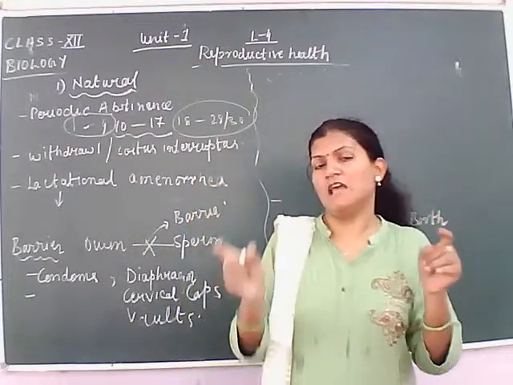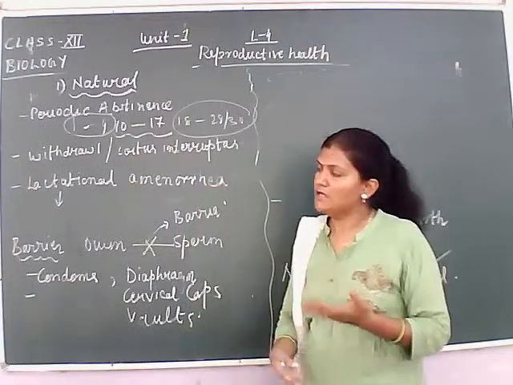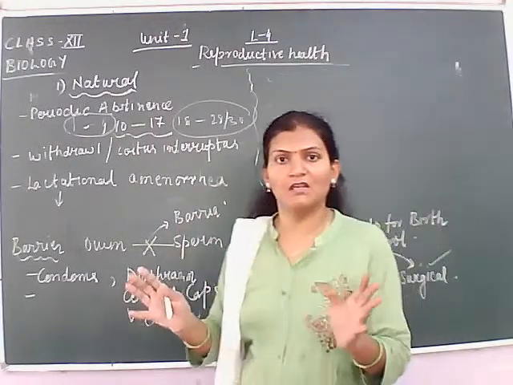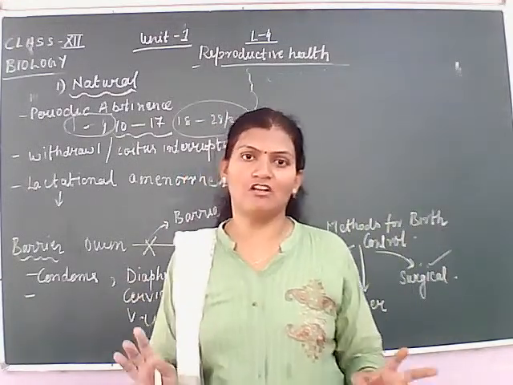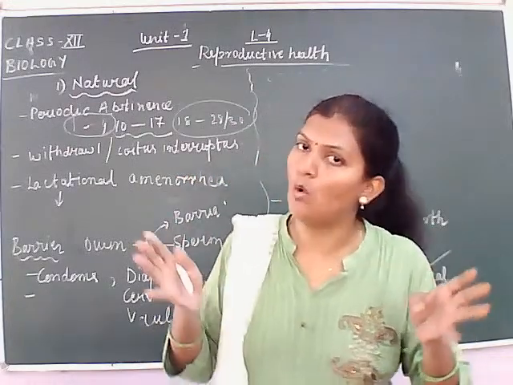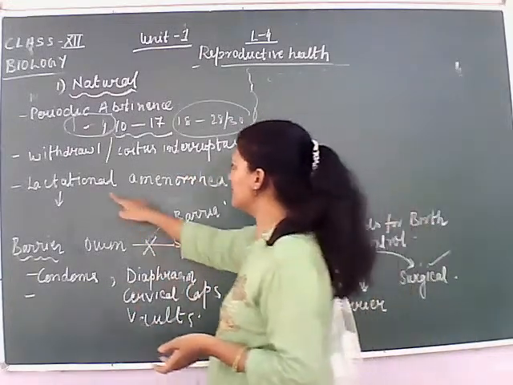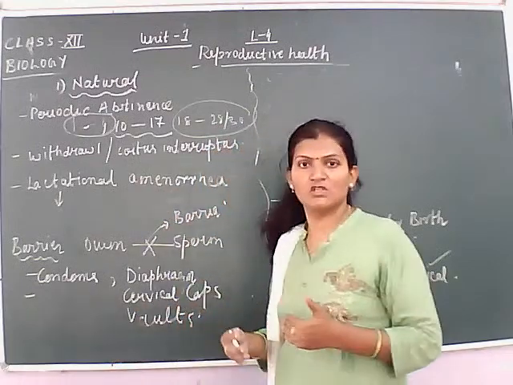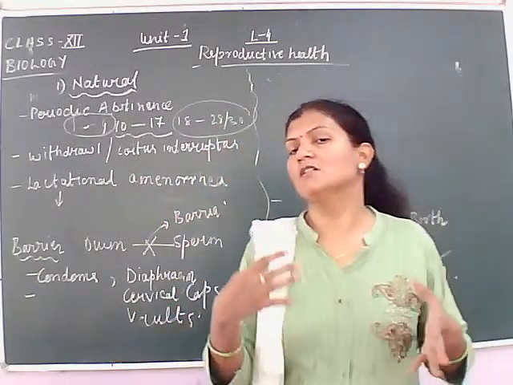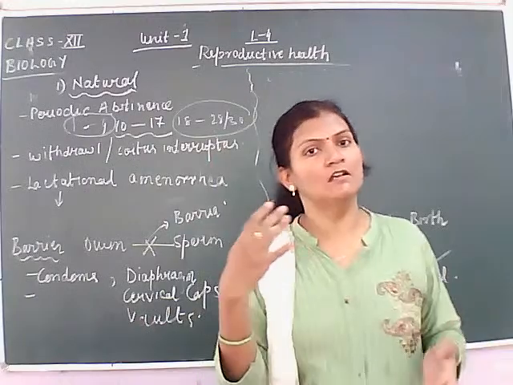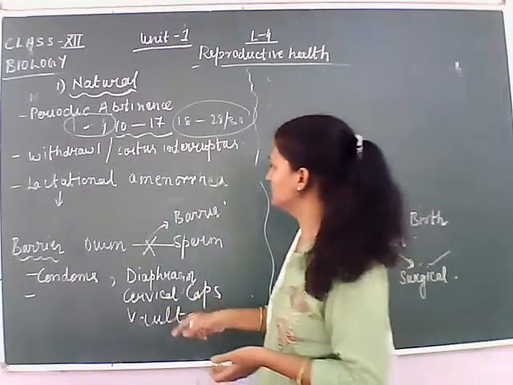So during that period, the possibility of fertilization is very low or nil. That is lactational amenorrhea; lactation is the period during which the mother feeds the child with breast milk.